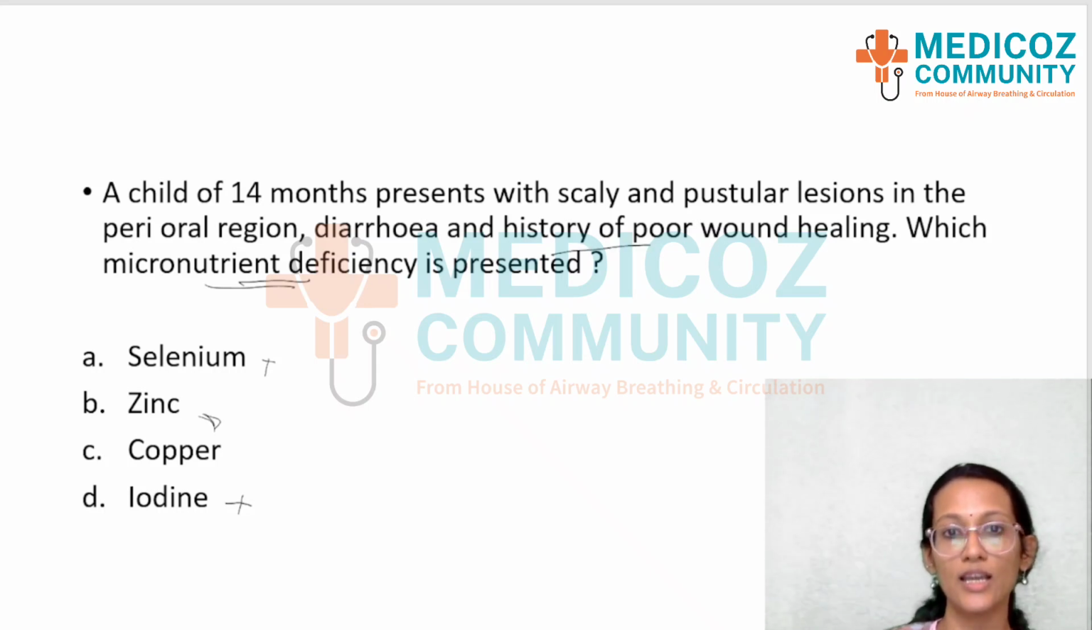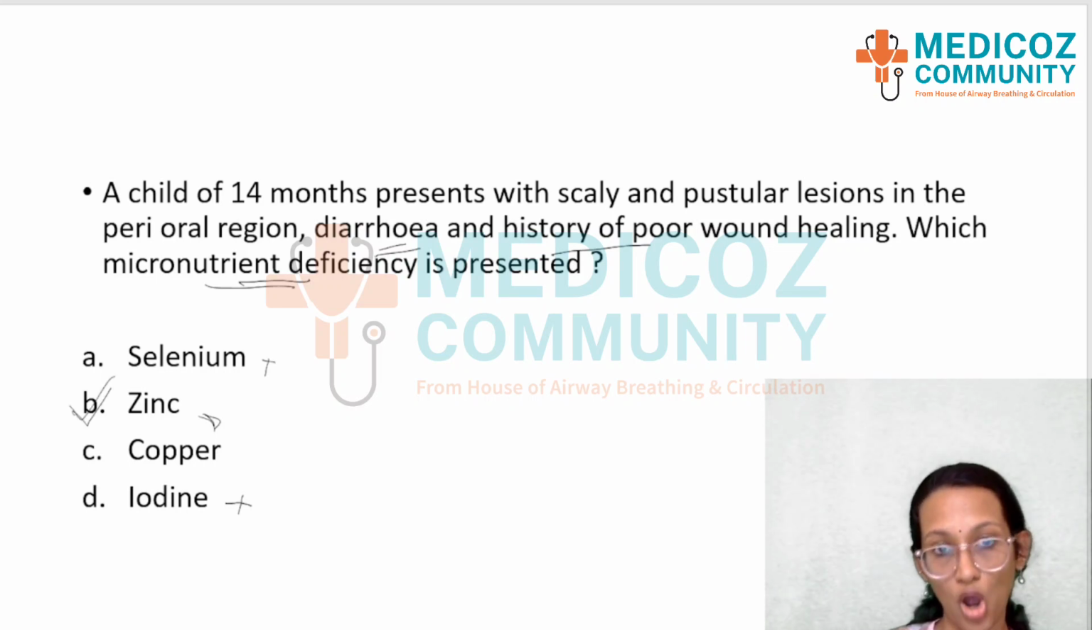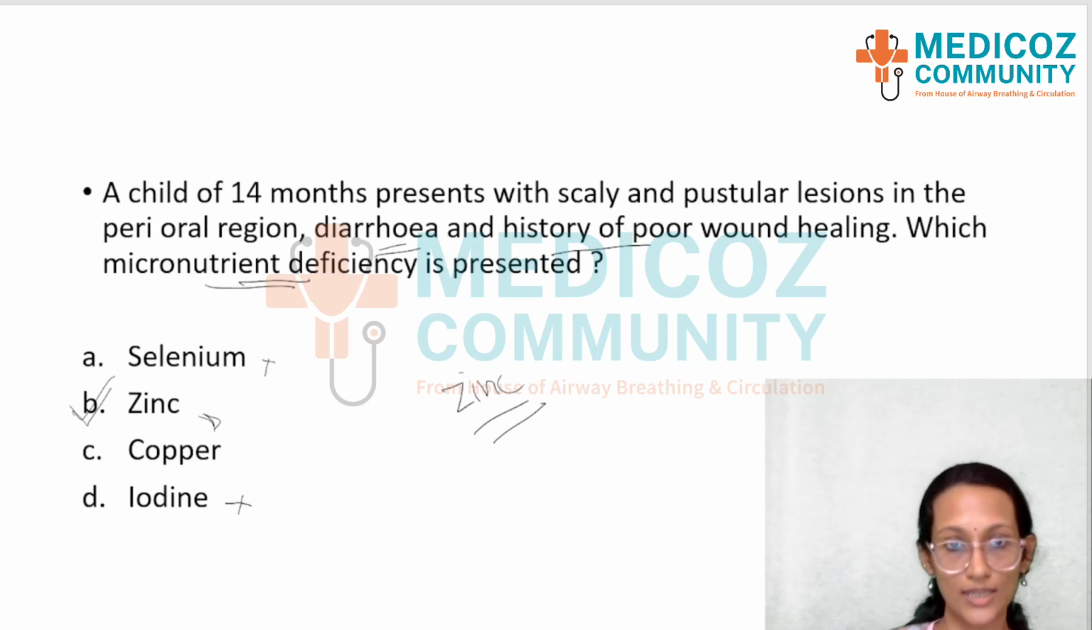There would be a doubt between zinc and copper, and in that case, history of poor wound healing and diarrhea is all directly reflecting onto deficiency of zinc, and zinc deficiency is more common and seen among children. So that is also a point towards getting the answer right. Okay, so zinc deficiency is the one that is more common and results in the perioral lesions, diarrhea, and poor wound healing. So please remember to read these micronutrient deficiency areas in detail, because questions do keep coming from this, especially zinc, selenium, etc.